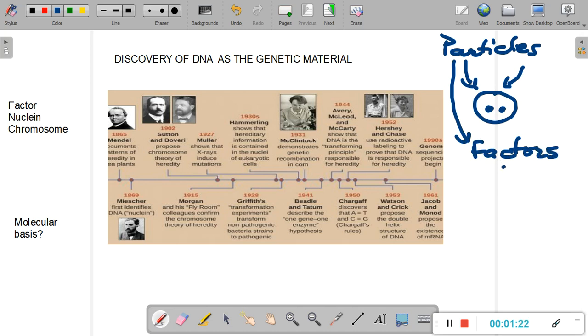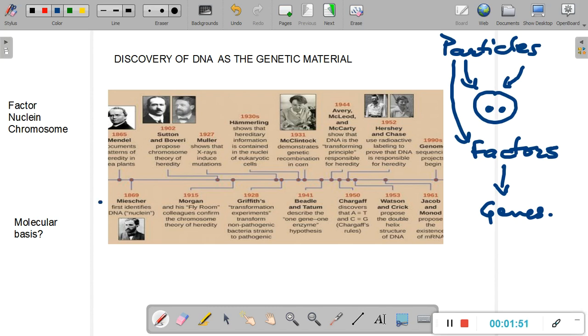Today we know that factors are just genes. He was talking about genes, but he had no idea at the molecular level what these factors were. He could only deduce, by looking at the phenotype, the characteristics expressed by the pea plants, that there was something responsible for the expression of those traits. Similarly, there were many other individuals who contributed greatly to the field of genetics.